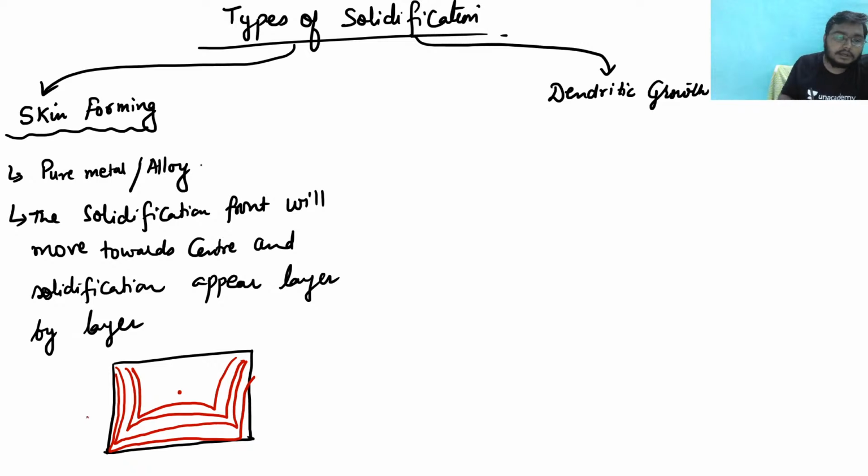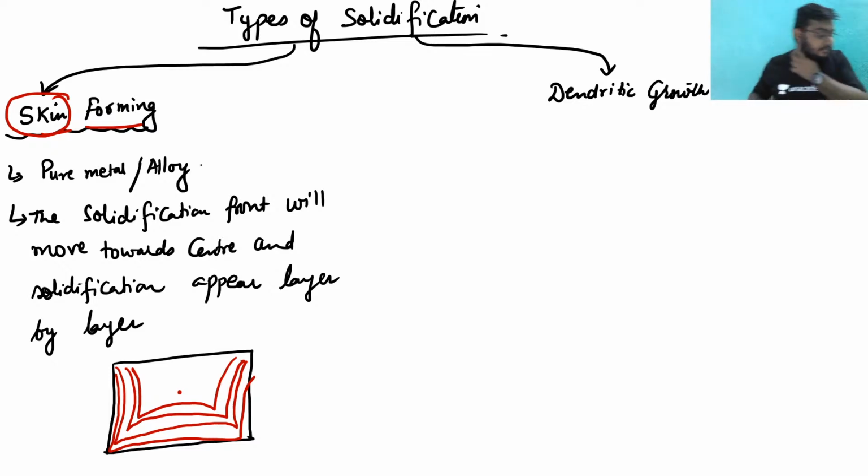See, the solidification takes place in this type, layer by layer, and hence they are forming a skin, and hence it is known as skin forming. So this is a beautiful type of solidification in which we have seen the skin forming. Next is the most important thing. Any doubts? You can prepare the notes of whatever I am teaching you.